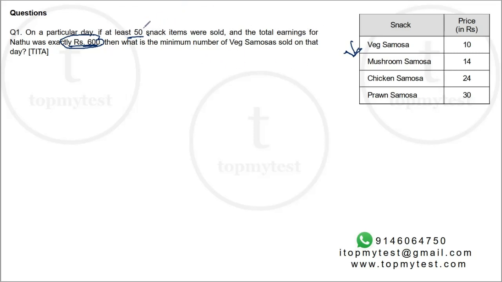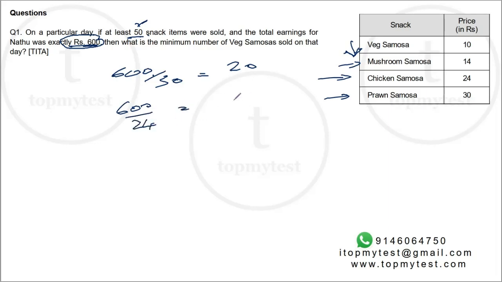Right. Now, if this 50 was not given, I can fill the 600 using just chicken samosa or prawn samosa or mushroom samosa. For example, I can have 600 divided by 30, which is 20 prawn samosas, and basically earn that 600 rupees. Similarly, I can have 600 divided by 24, that's 25 chicken samosas, and be done with my snack items. And similarly, I can do it with some combination of mushroom, chicken, and prawn samosas. I will be able to do it.